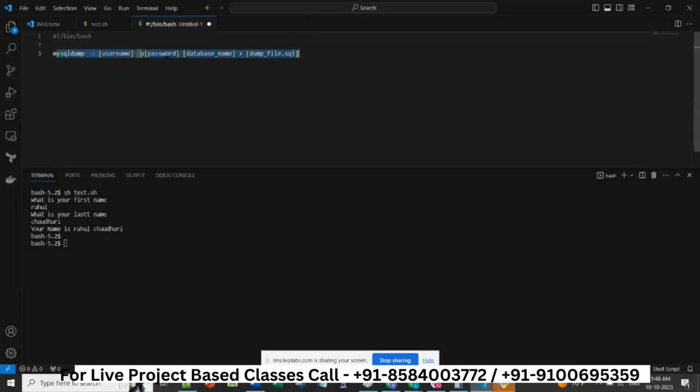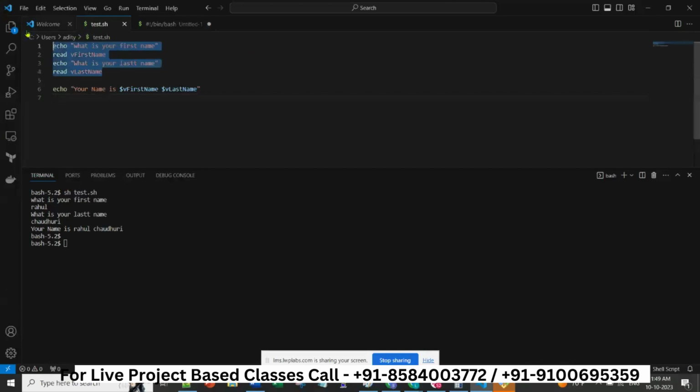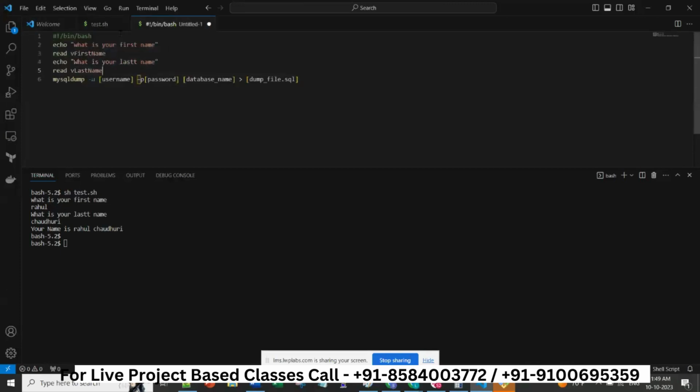Then there is the MySQL command which we are keeping. Here it is asking for username, password, database. This is the command. So I have to take these three entries from the customer, whoever is running the script. So we'll copy these lines, paste them, and ask what is the username, right?